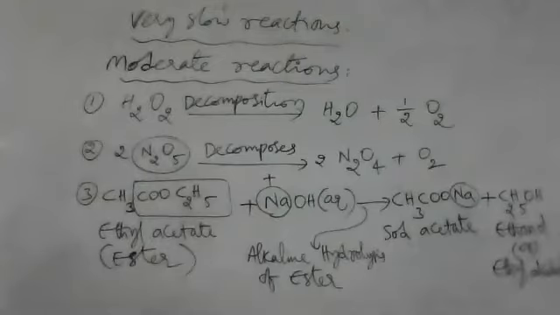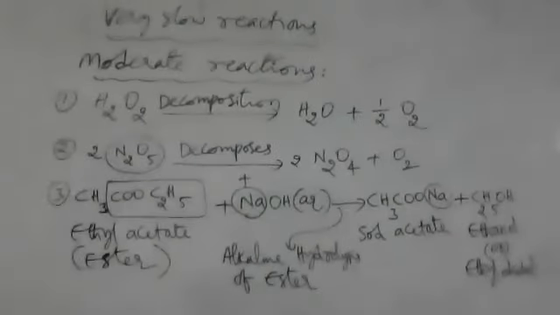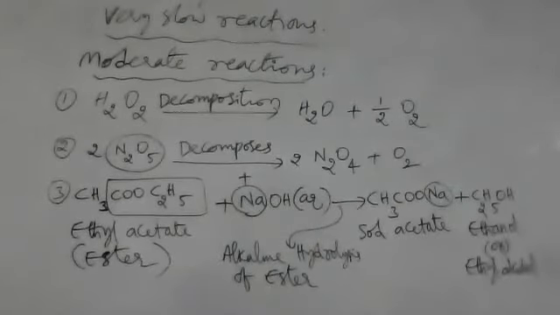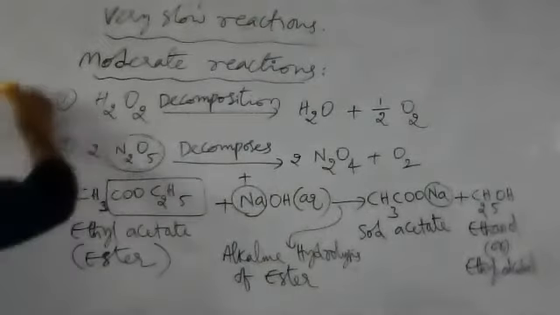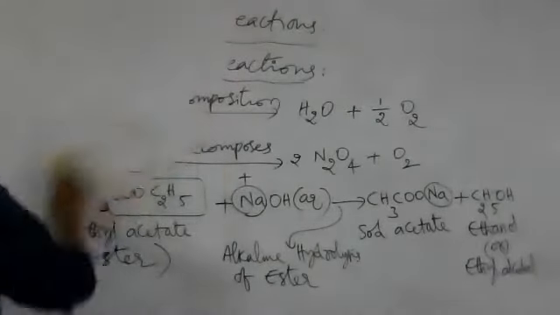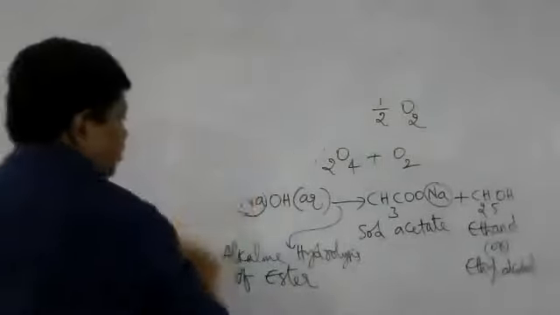Take the screenshot. So we classified the chemical reactions into how many types? Three types: very fast, very slow, and moderate reactions. In chemical kinetics, we study these three types of chemical reactions.